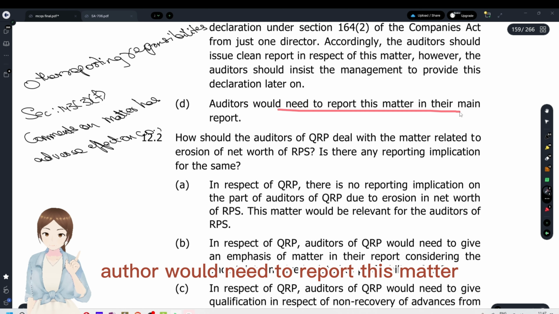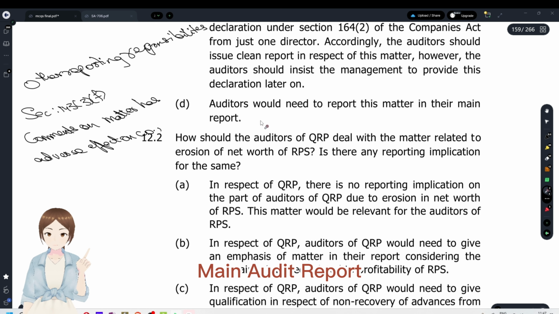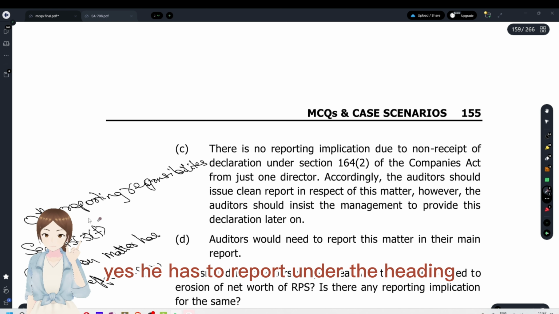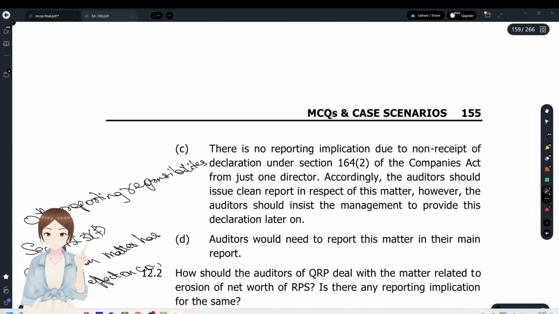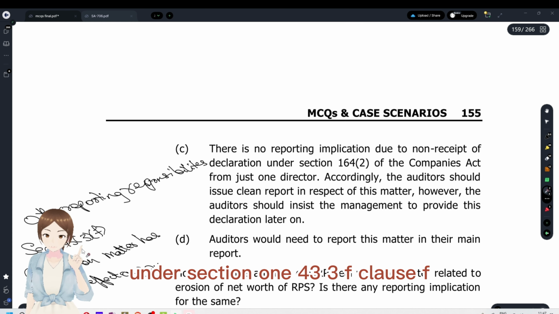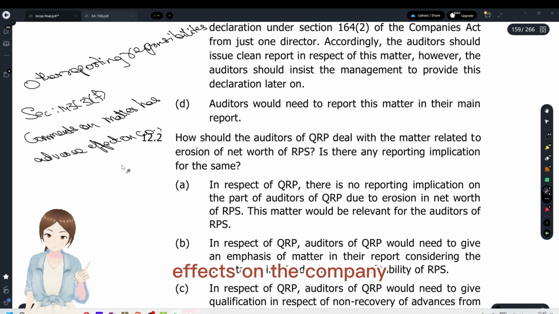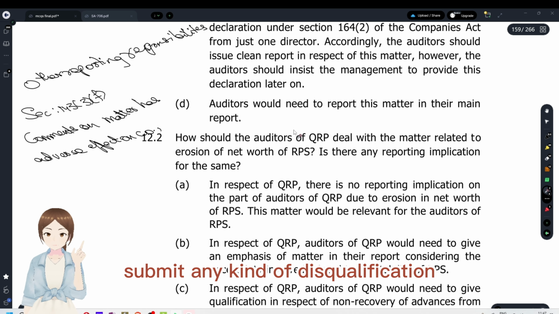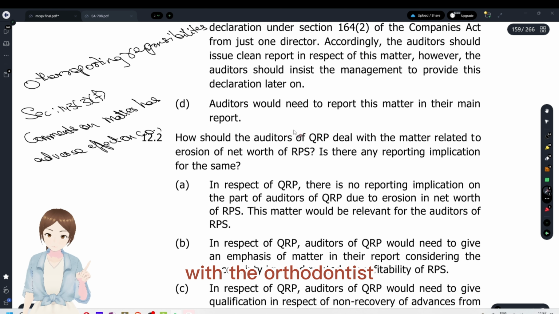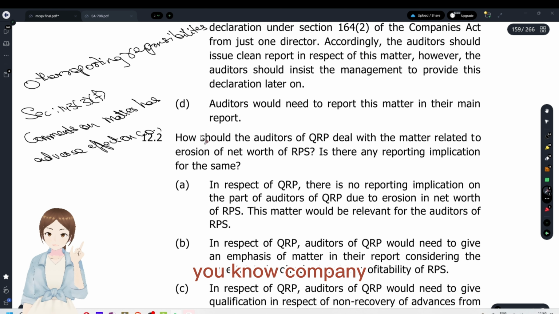The auditor would need to report this matter in the main audit report. Yes, he has to report under the heading other reporting responsibilities under section 143(3)(f), clause F, where the comments on matters that have adverse effects on the company. If they haven't submitted any kind of declaration to the auditor, there's something fishy happening in the company.